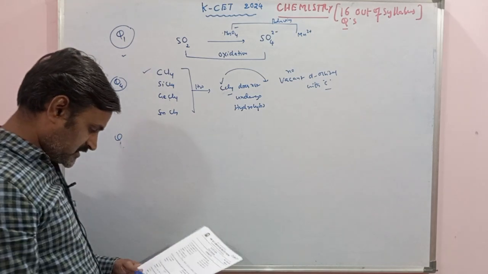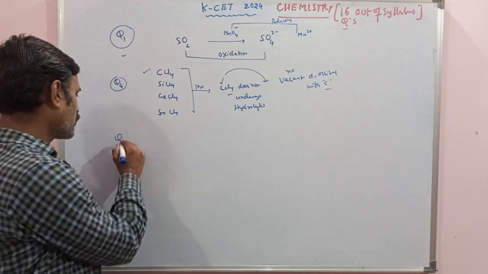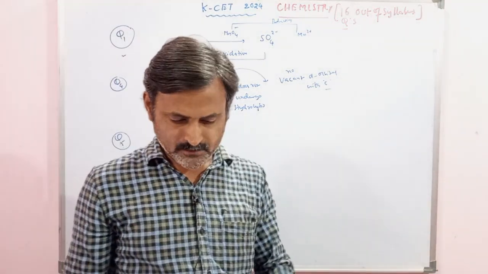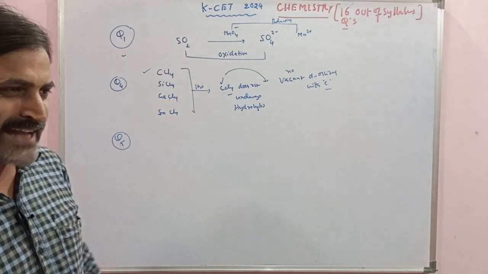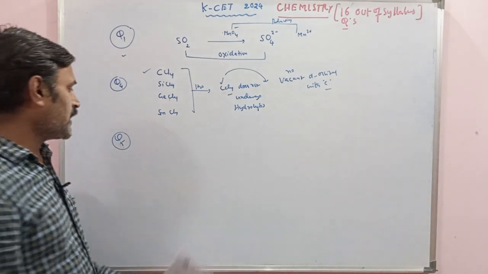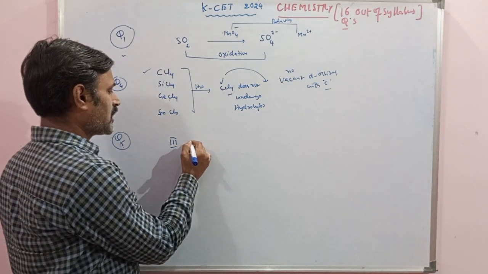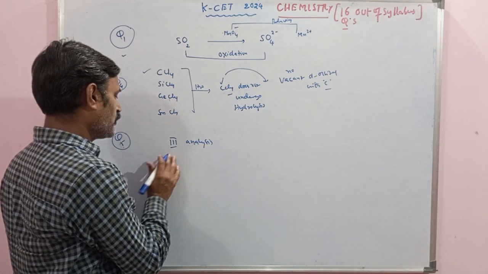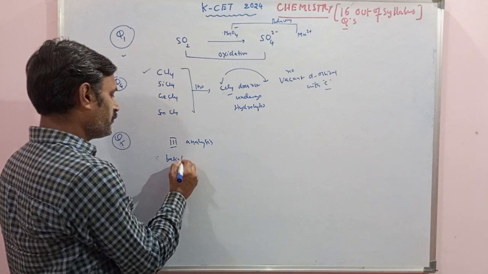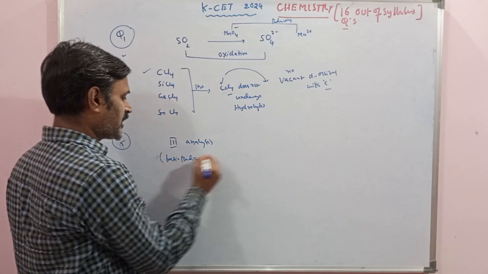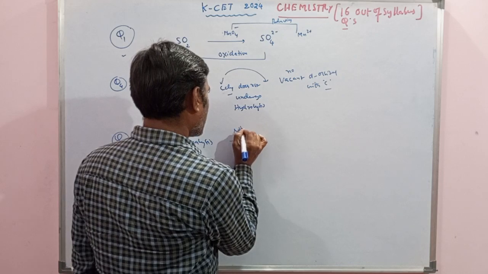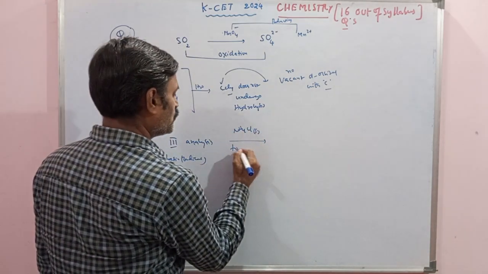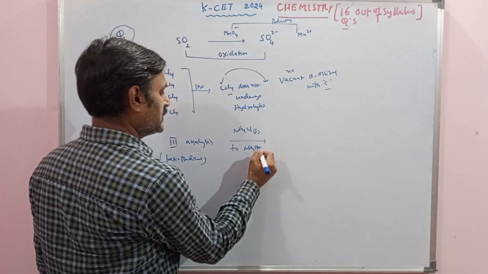Next, we'll see question number 5. This is actually asked from practical chemistry, that is, analysis of basic radicals. In the third group analysis of basic radicals, they are asking why we add solid ammonium chloride to ammonium hydroxide as a reagent.